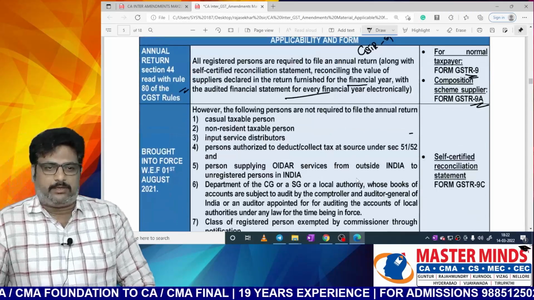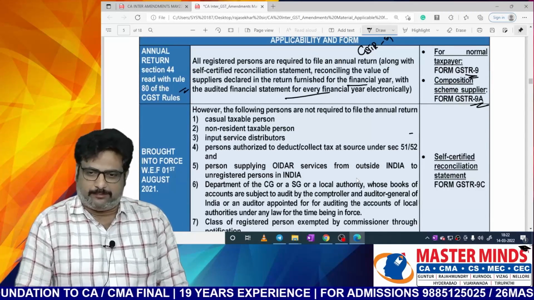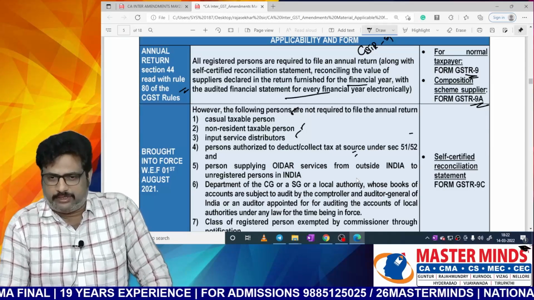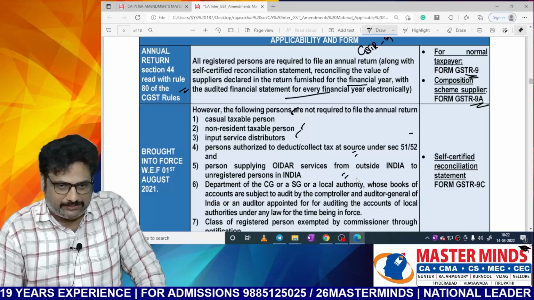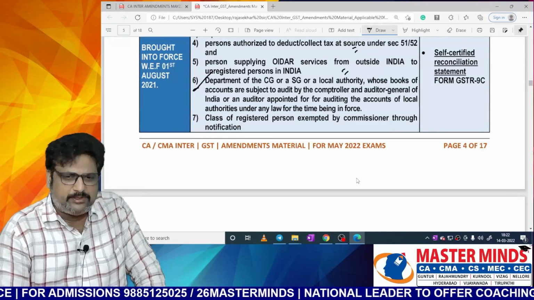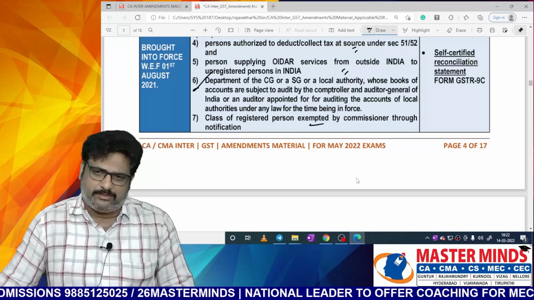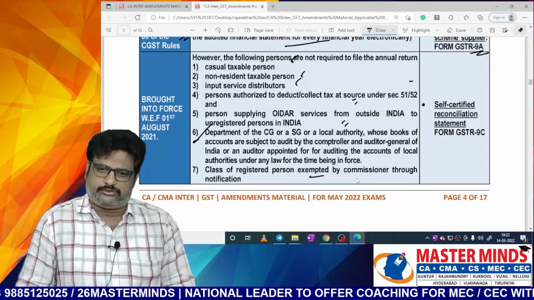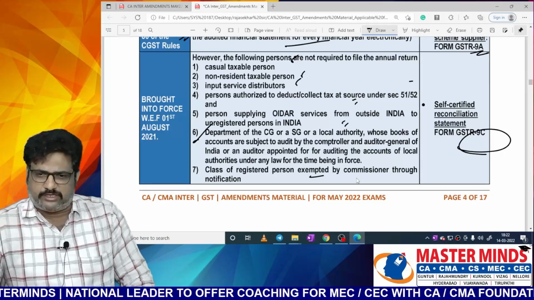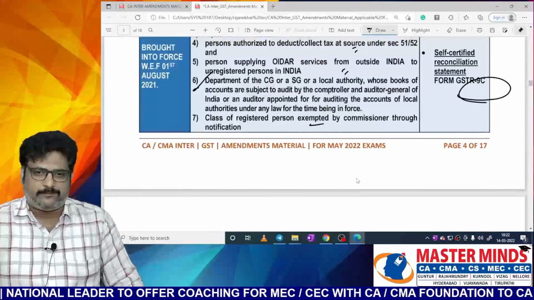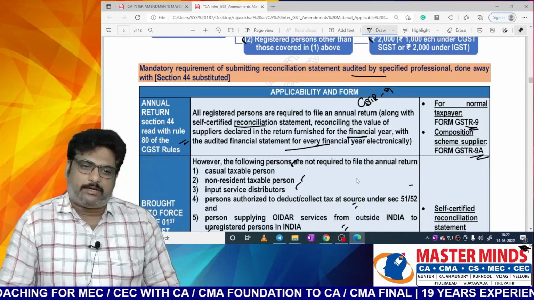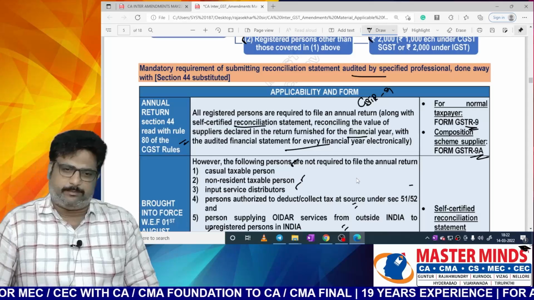But these people are not required to file the annual return: CDP, NRDP, ISD, TDS deductors, TCS collectors, OIDAR services, government departments, and any other person notified by the commissioner. Instead of GSTR 9, they will just file this GSTR 9C, self-certified reconciliation statement. Previously, these people were required to get the audit done, but now a self-certified reconciliation statement is sufficient.